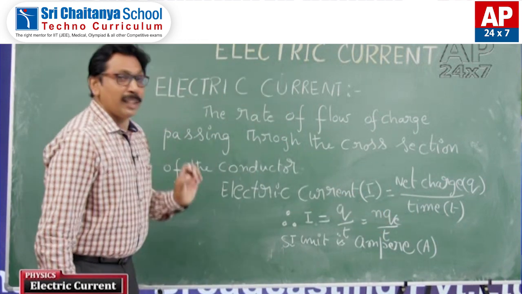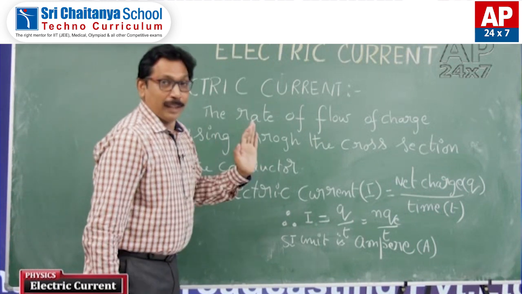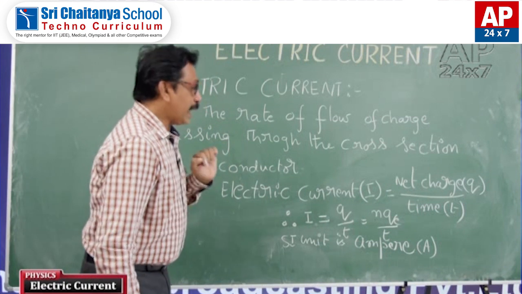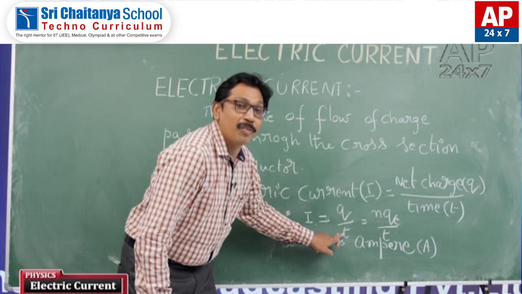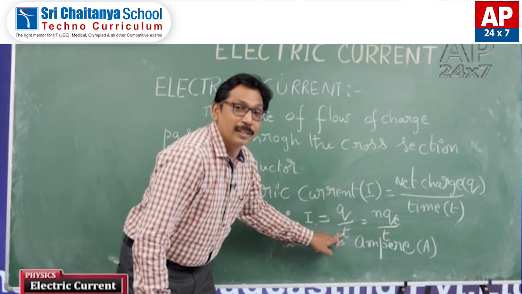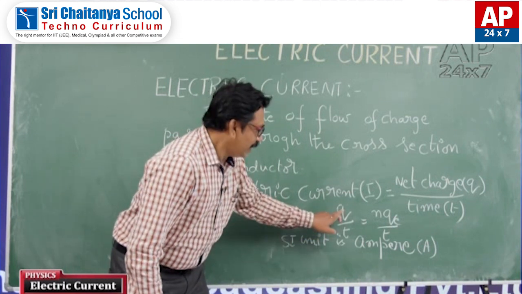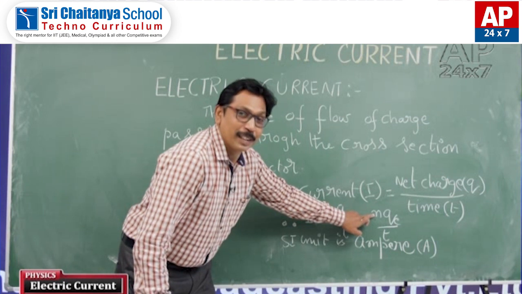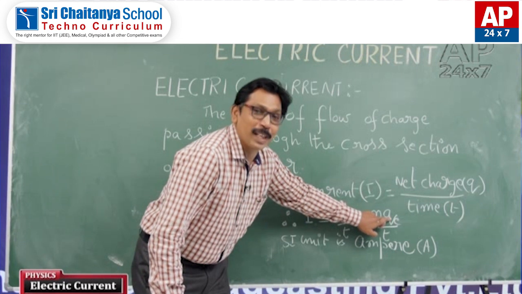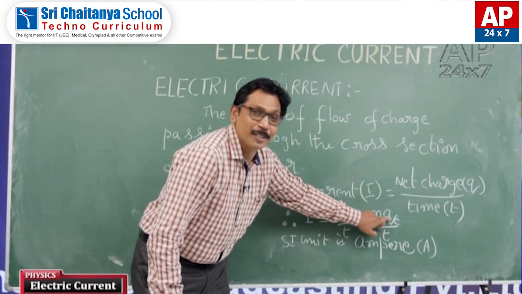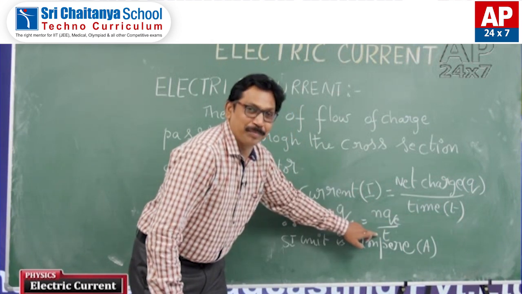Based on this, a small problem will come. By knowing this Q by T formula, we have another unit to measure electric current. See here, students, this is N, it has no units. Qe is the charge of the electron measured in Coulomb, and this is the time.